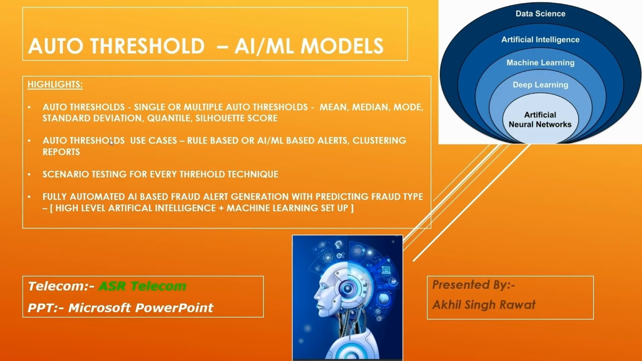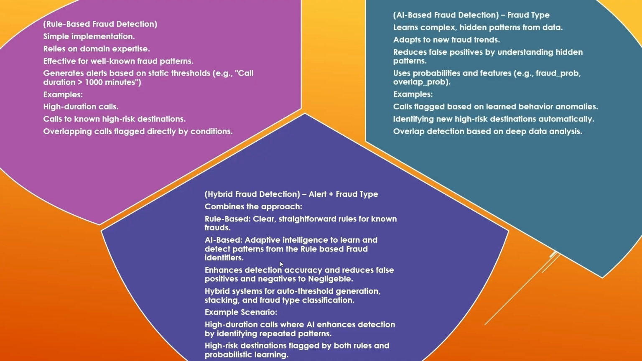Giving the fraud identifier, like in rule based conditions, like greater than 1000, it will learn the pattern effectively. I will explain all this. What happens is that false positives and negatives will be negligible. We will see in the testing part, and auto threshold generation will be there, and the same stacking is used.